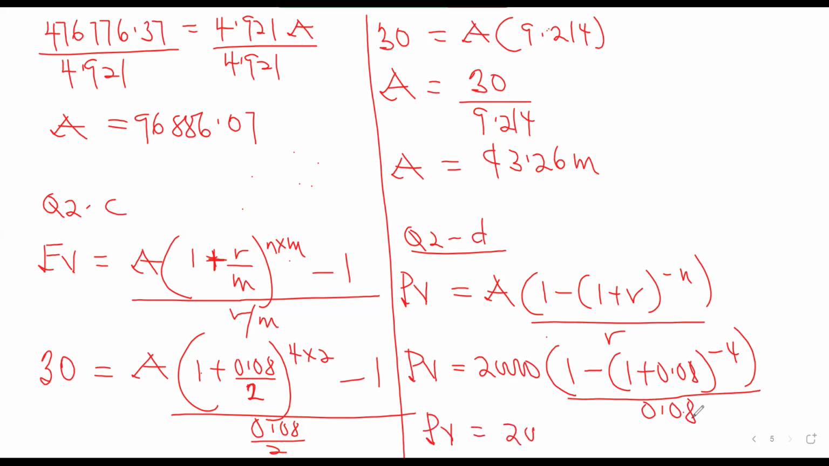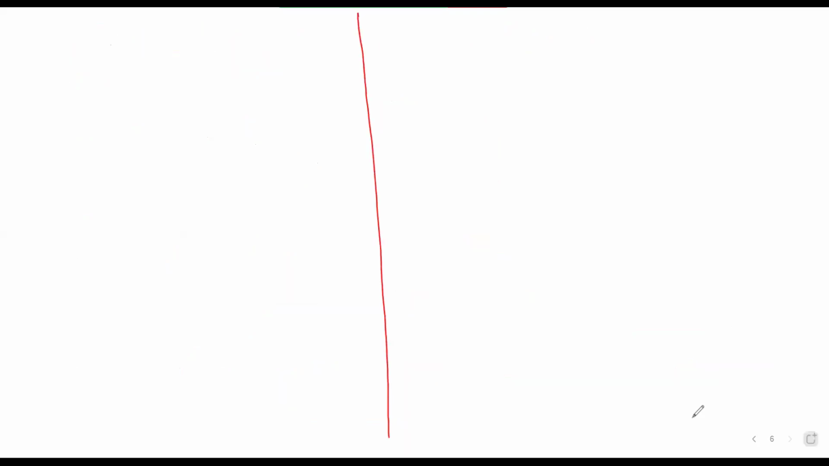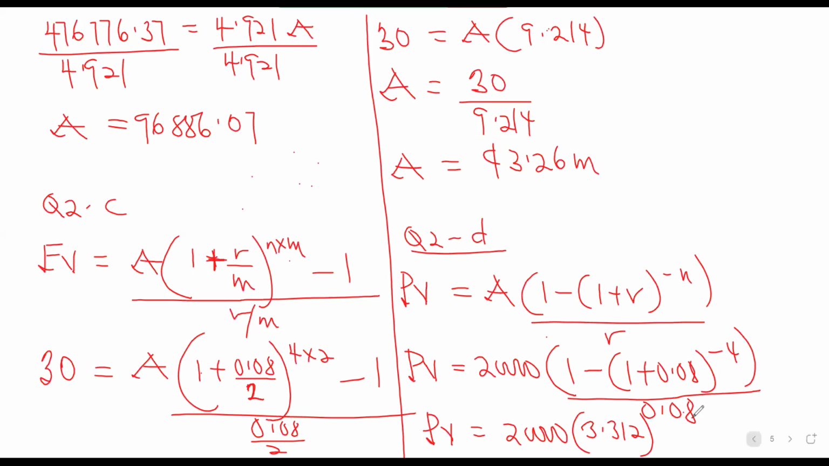What is your annuity factor? 3.312. So what is our value? $66,240. Is it 3.342 or 3.312? It's correct, 3.312. Okay.